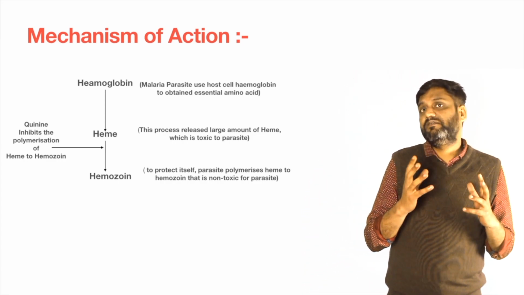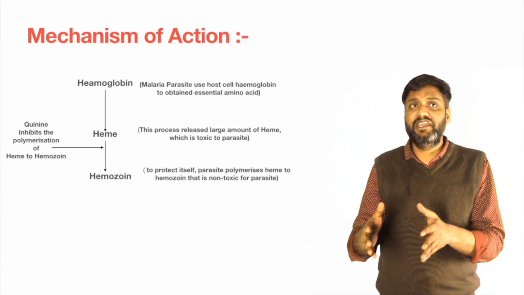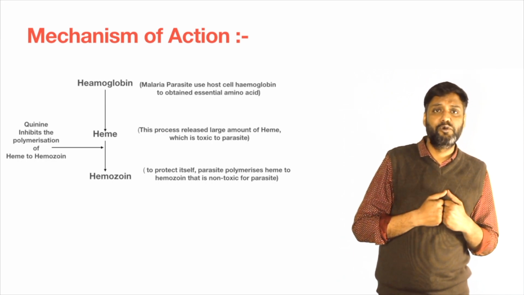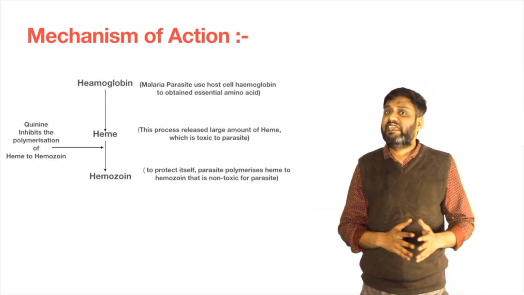So the malaria parasite enters the body and uses our hemoglobin